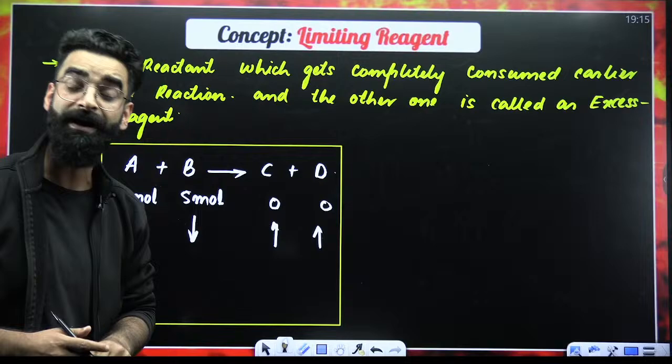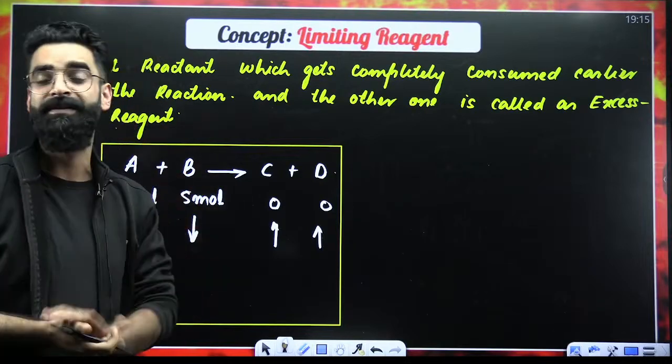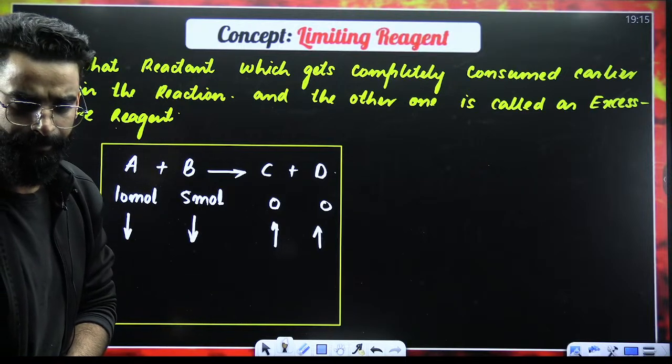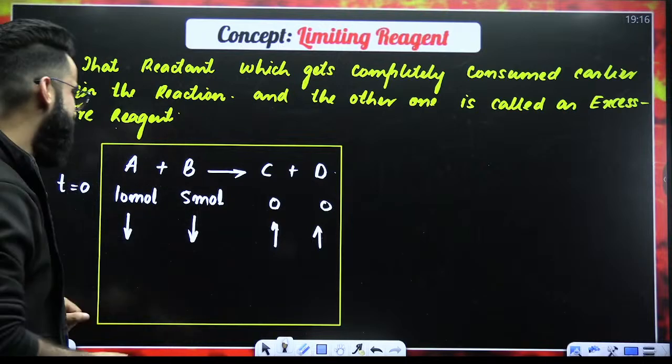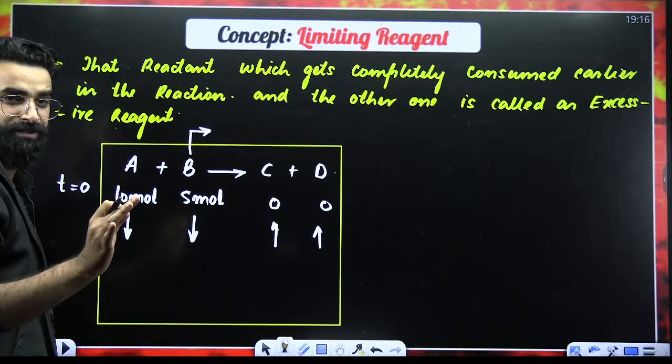And that particular reactant, what do you call that as? You call that a limiting reagent, right? Yes. My dear students, I'm assuming B is the one which gets completely consumed in the reaction.